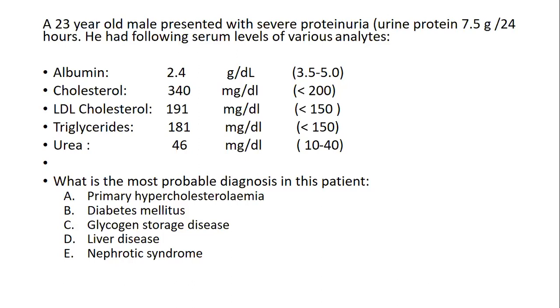Now comes the nephrotic syndrome. When you studied the kidney, you have to differentiate between the nephritic and the nephrotic. Then we have a cutoff level of 3. If it is less than 3, then it is most probably nephritic, and if it is more than 3, then it is nephrotic syndrome. So in this case, it is just nephrotic syndrome.